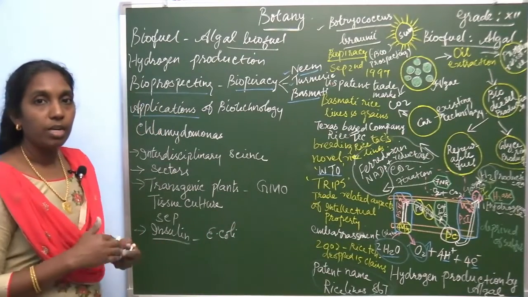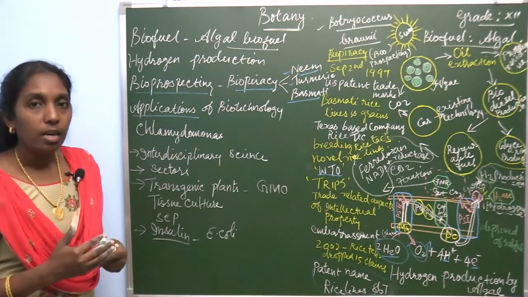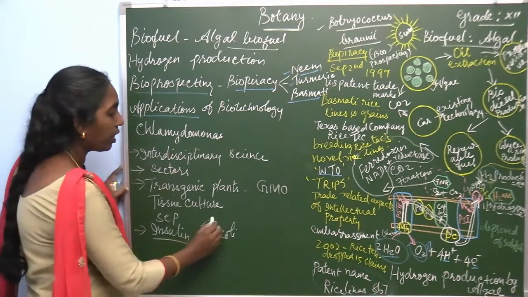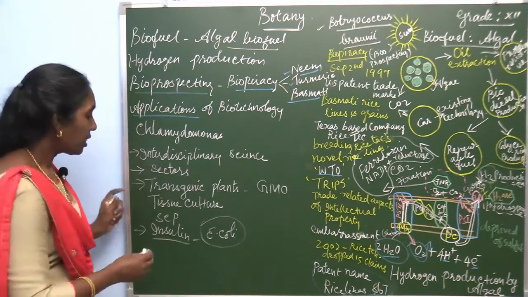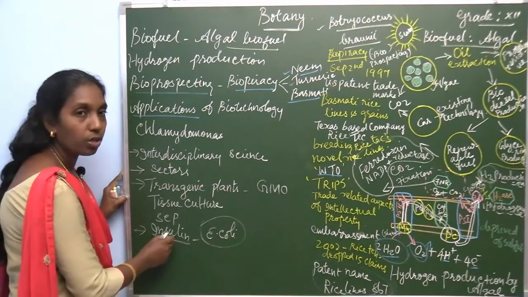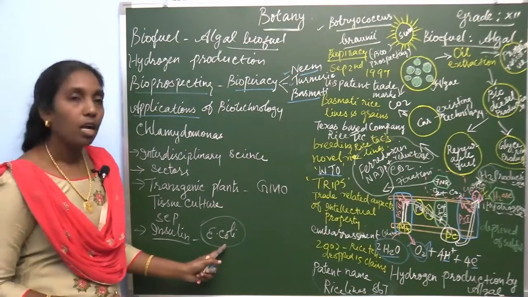Bacteria play a very important role, used as vectors, as a cloning vehicle. The widely used cloning vehicle is E. coli, Escherichia coli. A very important example is the production of insulin using the vector E. coli.